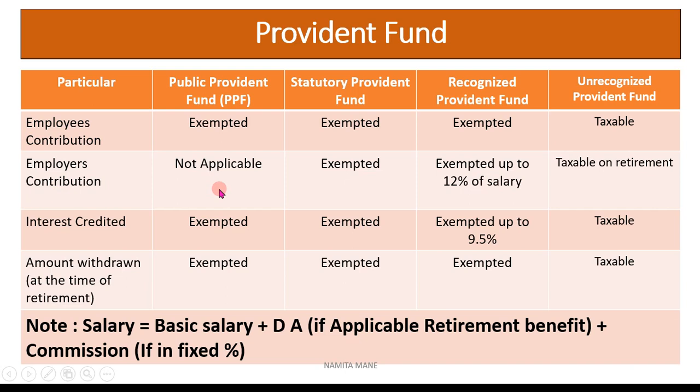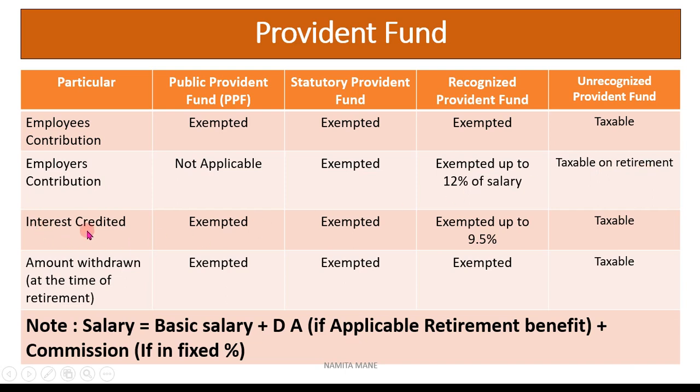In case of Public Provident Fund, it is not applicable. Employee's contribution in case of Statutory Provident Fund, it is exempted. Then in case of Recognized Provident Fund, it is exempted up to 12% of salary, and in Unrecognized Provident Fund, it is taxable on retirement.